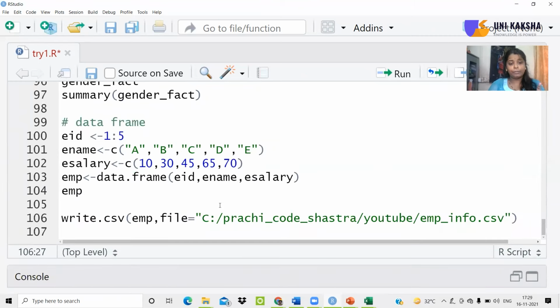And one more thing to remember: whenever you write a file path, invert the slashes, make your backward slashes forward slashes. Otherwise, the R programming language may get confused about whether it's a path or a \t, which acts as a tab, or \n, which acts as a new line. So in order to avoid this confusion, make sure to invert the path location.